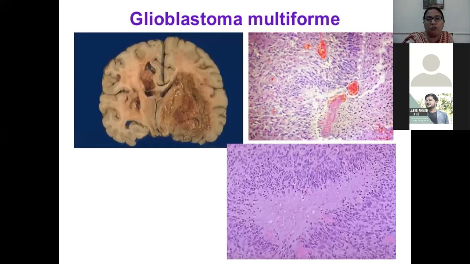This is a gross image of glioblastoma, as you can appreciate here, there are areas of hemorrhage and necrosis, and microscopically you can appreciate there is increased cellularity, and on high power there is a central necrosis along with palisading of tumor cells surrounding the necrotic area. Okay, and these are the features of glioblastoma, and on high power no doubt there is increased mitosis and pleomorphism.